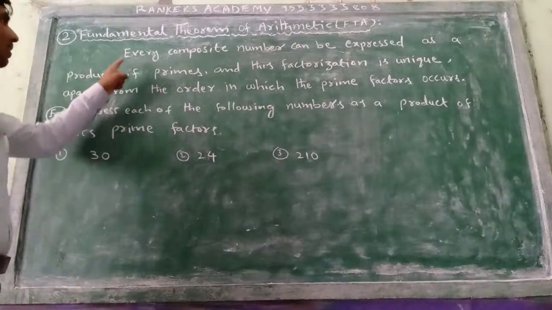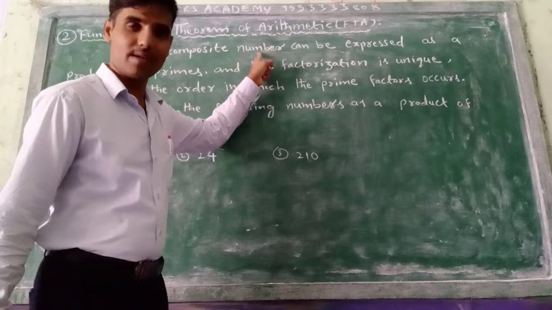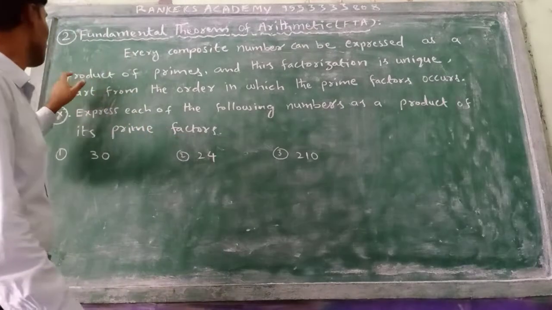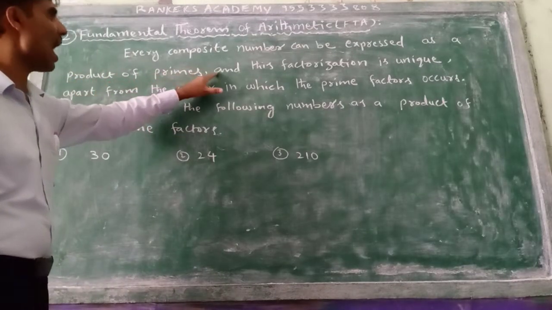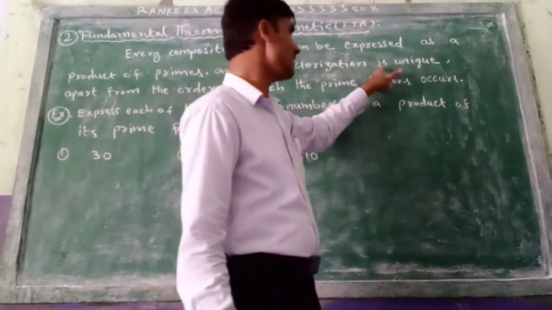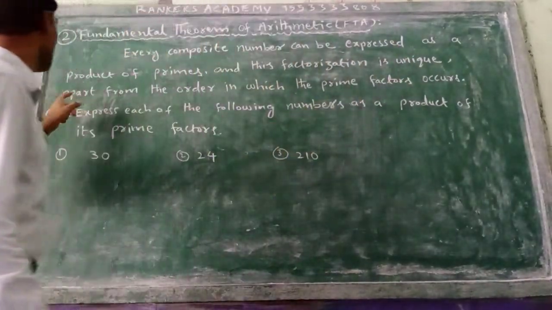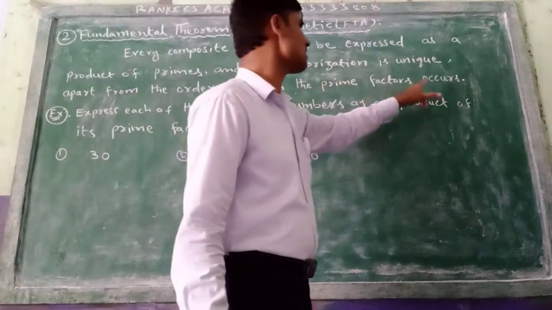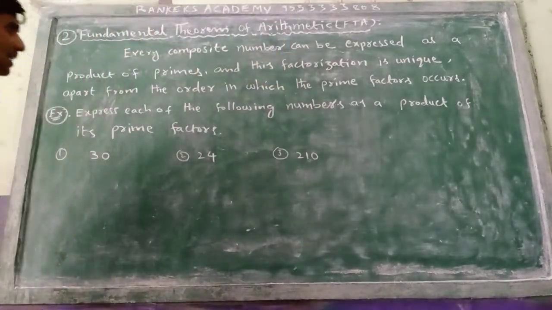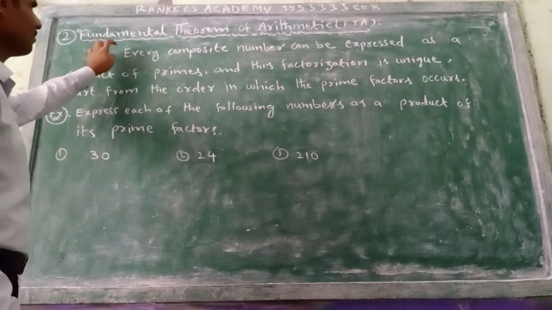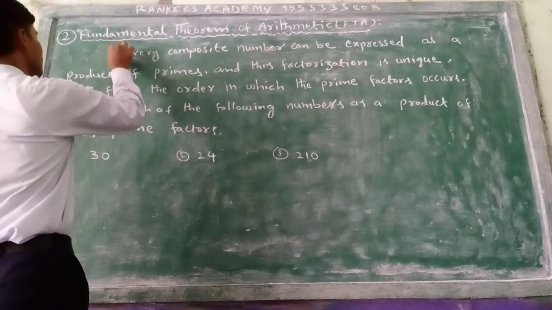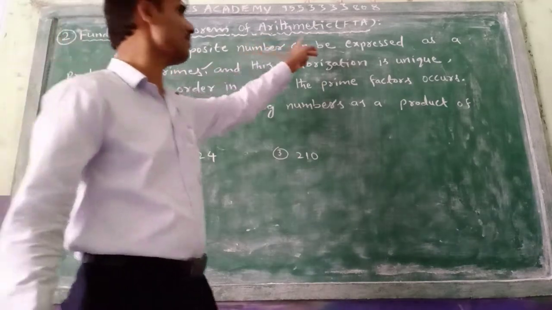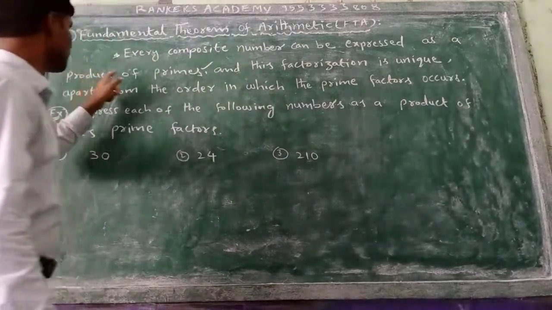See, what is the statement here? Every composite number can be expressed as a product of primes, and this factorization is unique apart from the order in which the prime factors occur. Listen here, from year to year very important. Remember this one. Every composite number can be expressed as a product of primes.